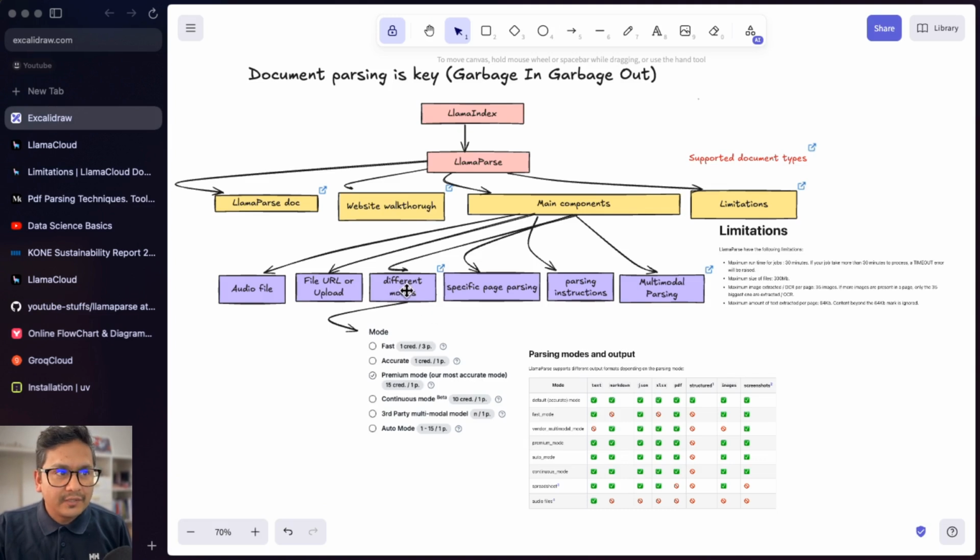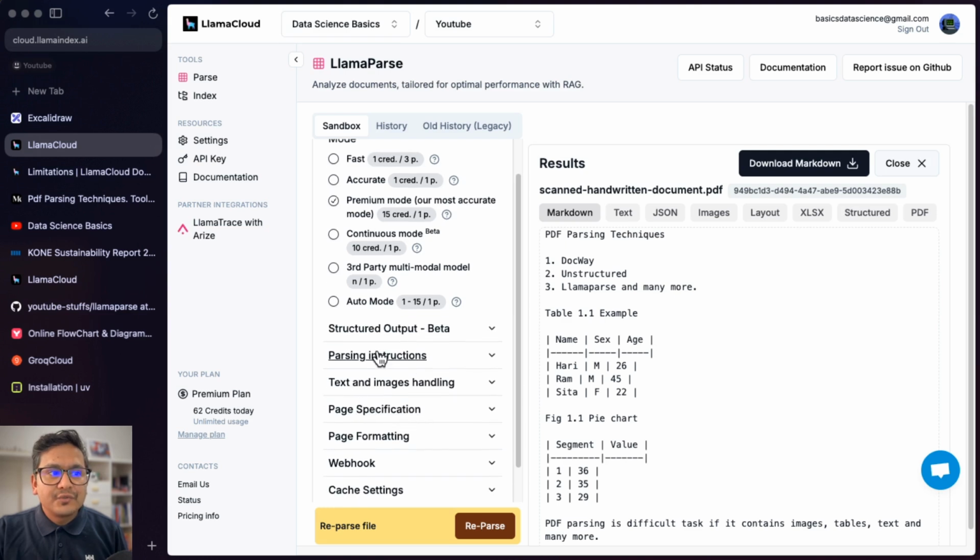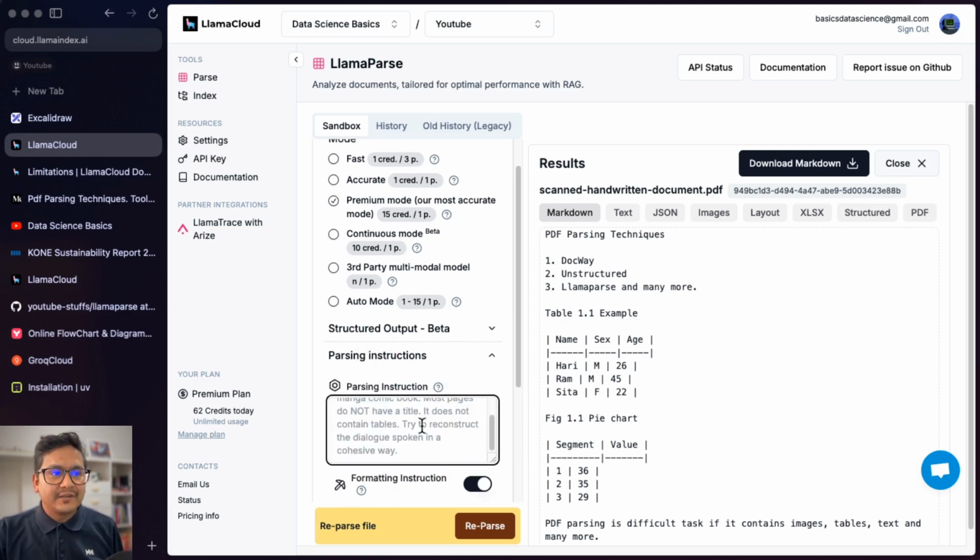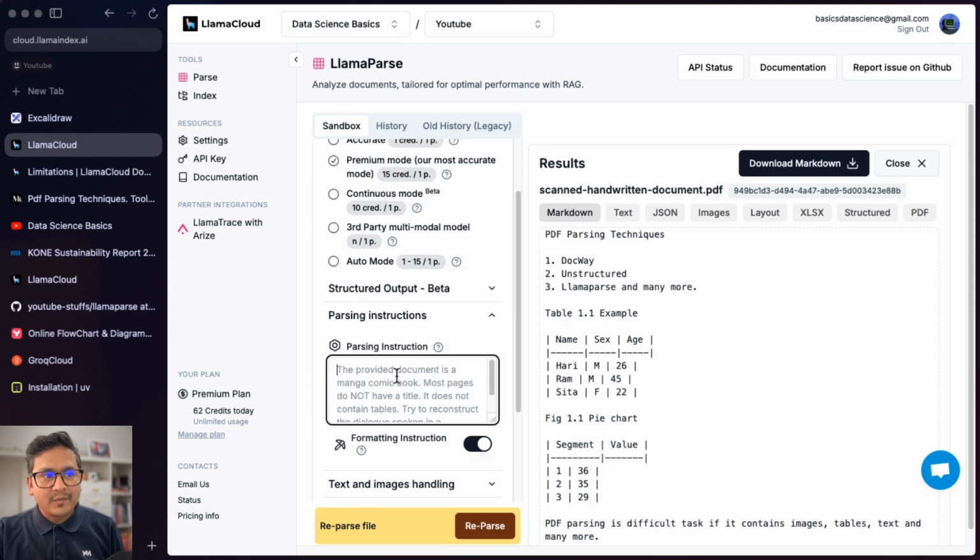I covered almost all of those. So specific parsing is also covered, parsing instructions. And then if you go to the parsing instructions, you can write here, as the example is just shown here, the provided document is a manga comic book or something. You can just say here this is the document of the handwritten something, and it will extract the information.